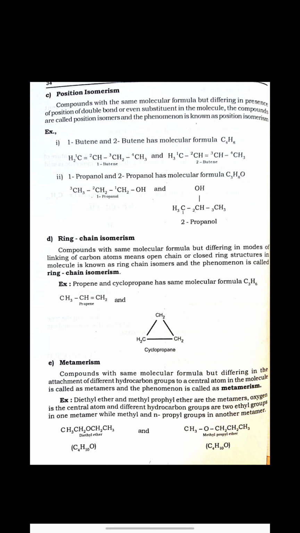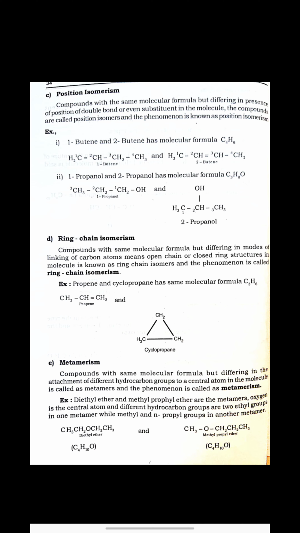Then the fourth one is ring chain isomerism. Here, as the name clearly says, ring and chain means one compound must be in a ring form, and another compound must be in a chain form, the open chain form. Such isomers are called ring chain isomers, and the phenomenon is called ring chain isomerism.